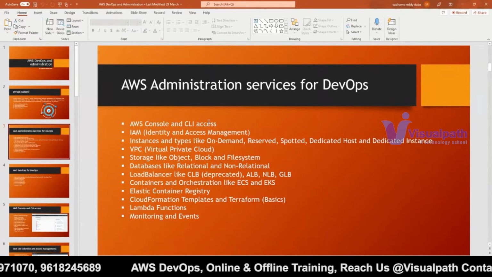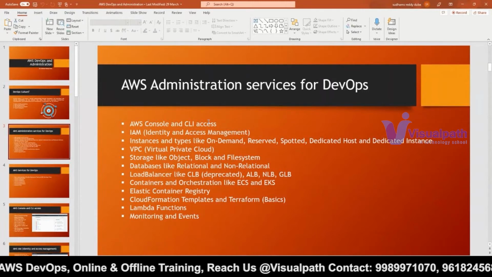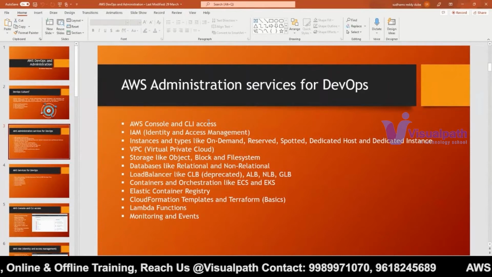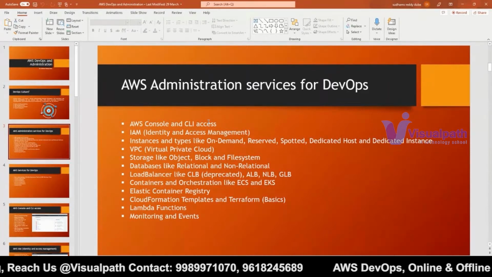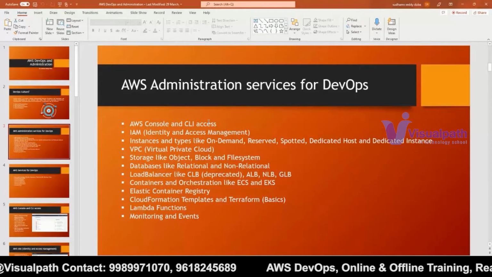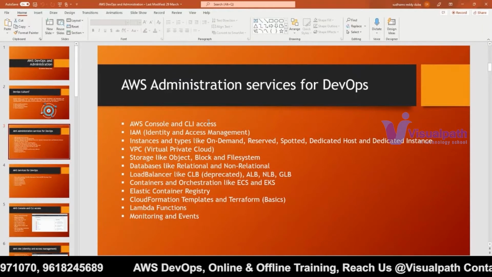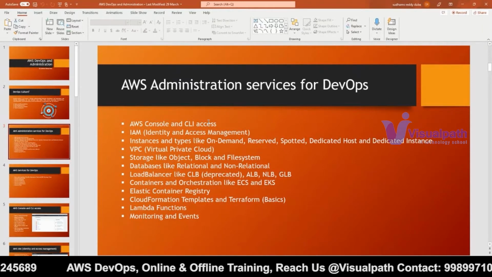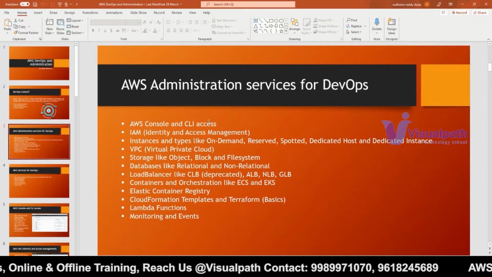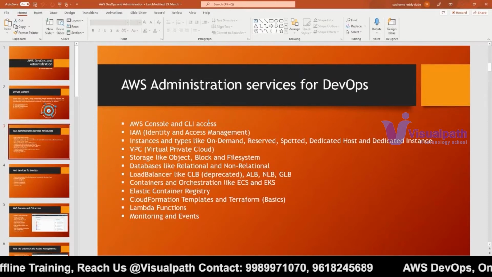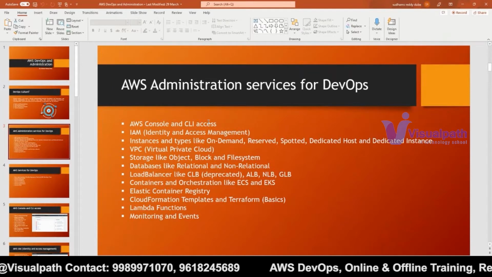That's all. And then IAM. IAM is nothing but Identity and Access Management. I clearly explained in the previous demo what IAM is used for. So we will be learning this particular AWS service as well. And one more important service is EC2, which is also called instances. EC2 instances are nothing but virtual machines. Not only virtual machines, we can also create bare metal servers. That is also possible in EC2, but it is too costly. But we will discuss that.